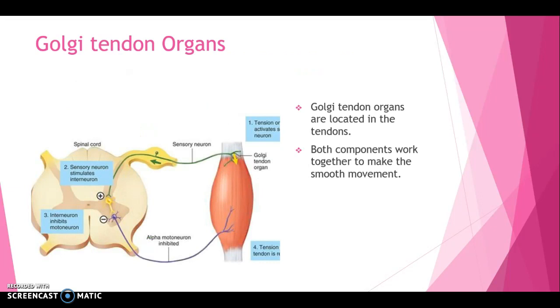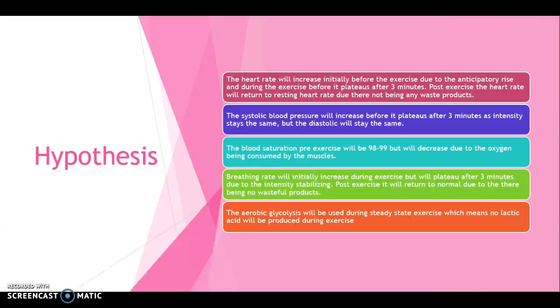Golgi tendon organs are located in the tendons. Like muscle spindles, they detect the stretch of a muscle, but rather than the angle, they detect the strength of a muscle contraction and send this information to the central nervous system. Both components work together to make a smooth movement.